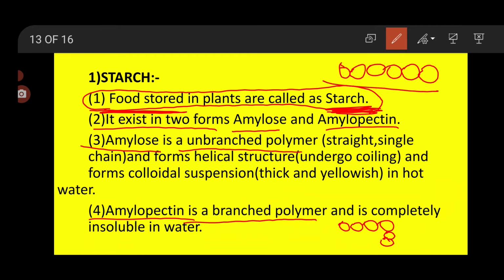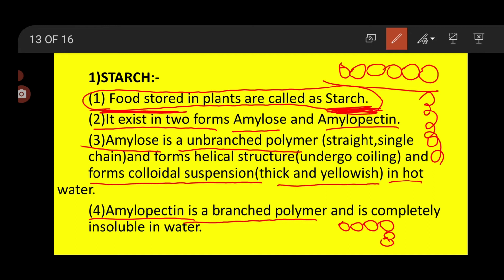It forms a helical structure, meaning sometimes it forms this spring-like structure. It forms a helical structure, meaning it undergoes coiling and forms a colloidal suspension in hot water. Colloidal suspension in hot water means what? If this amylose is kept in hot water, it makes the hot water thick and yellowish in color.